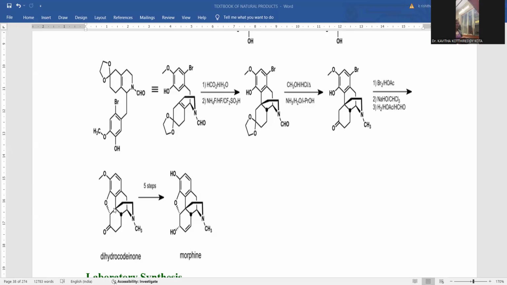Here is the saturated furan. Here is the saturated furan. This is also the similar one. And here is the saturated six-membered ring system. Here is also a saturated six-membered ring system. Here is the bridgehead ring system with the nitrogen. The piperidine ring is located with N-methylation. Piperidine ring, N-methylation. No difference you can observe. Here we have ketonic functionality. Here keto-enol tautomerism takes place in between, so that the final product will be morphine.